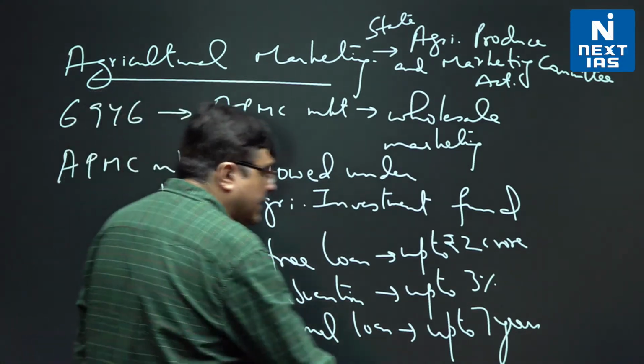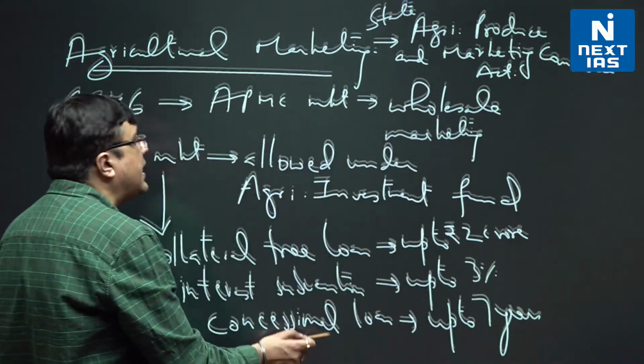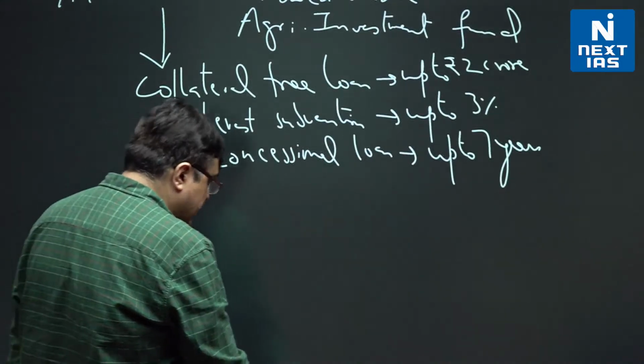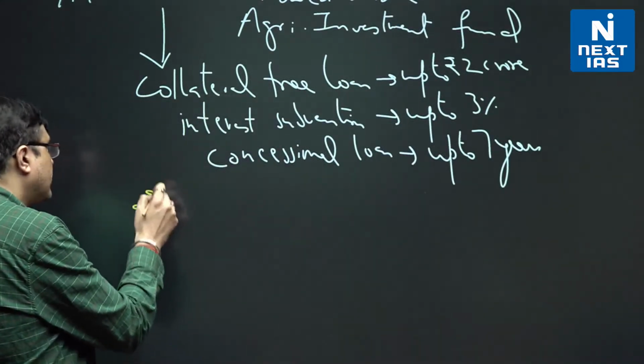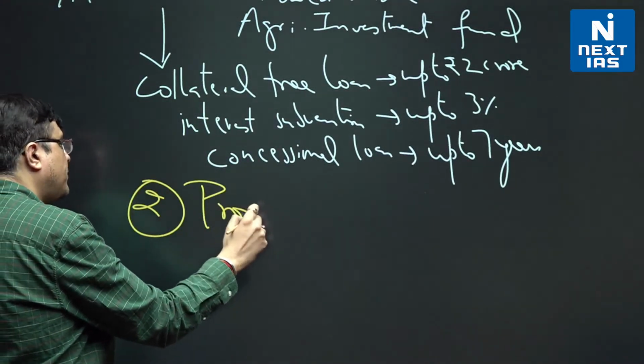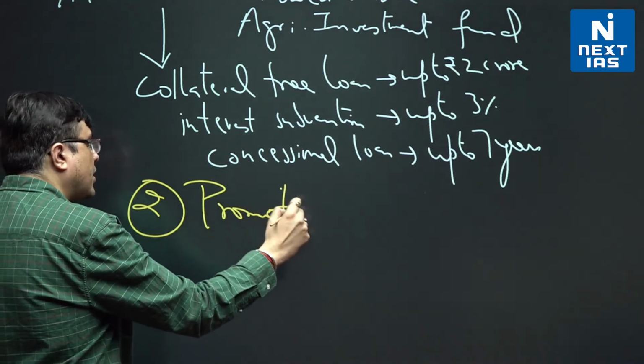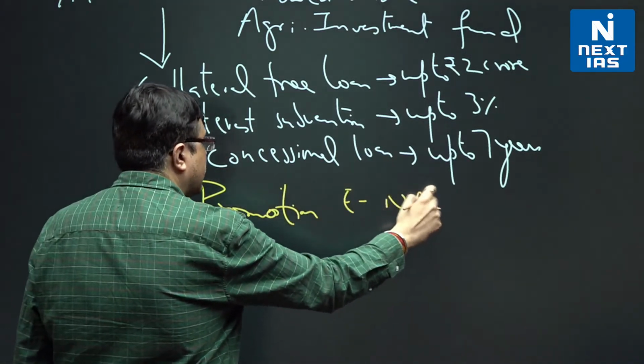Another part that we can bring is development of ENAM, the electronic national agricultural market.